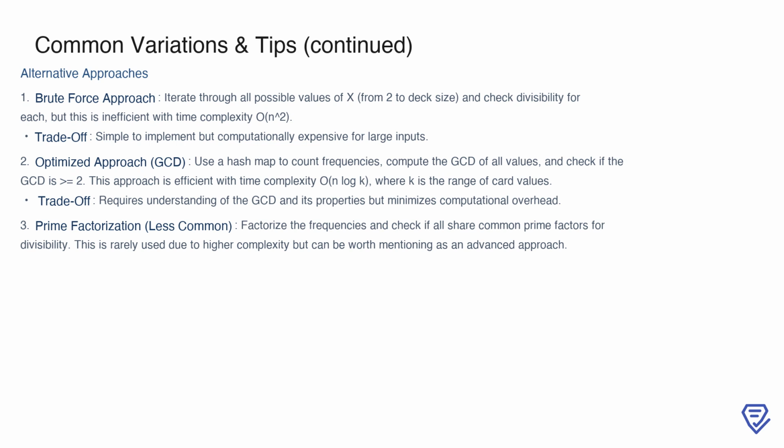A more efficient solution leverages the GCD. Using a hash map to count frequencies, you can compute the GCD of all frequency values and then verify if it's greater than or equal to 2. This optimized approach reduces the time complexity to O(n log k), where k is the range of card values, but it does require a solid understanding of the GCD and its properties.